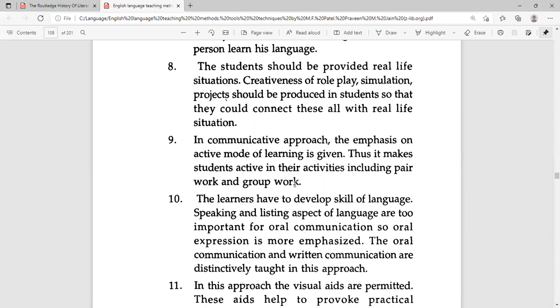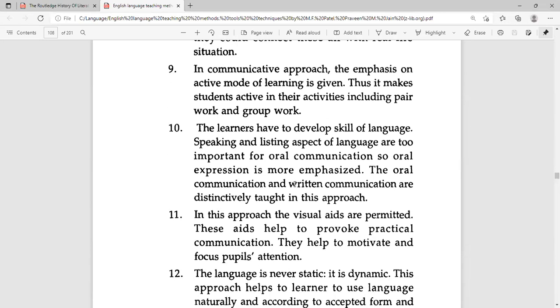Natives and non-natives are not discriminated in this method. Students are provided real life situations. So they are not only taught through books, rather whatever material is available; the selection of material is also a challenge for that approach.